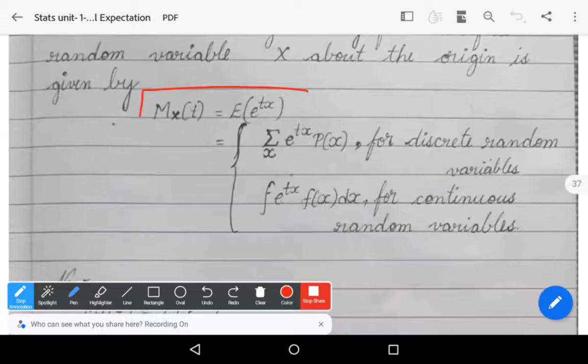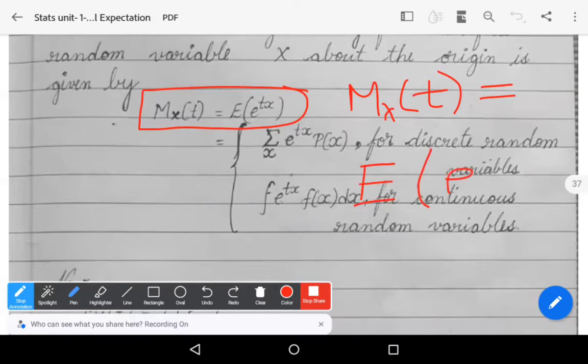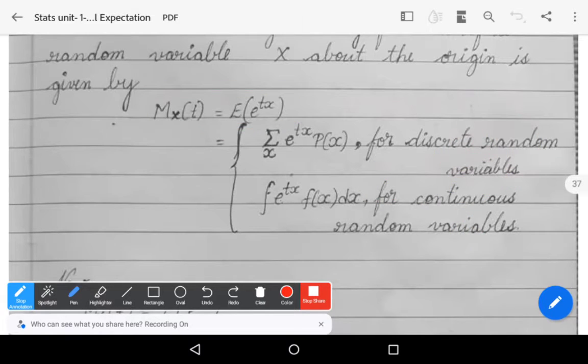The basic definition is M_X(t) equals expectation of e power tX. Here, e power tX represents the exponential function. Suppose the random variable is discrete, then we use this definition: summation over x of e power tx p(x). Suppose the random variable is continuous, then we use this definition: integral of e power tx f(x) dx.